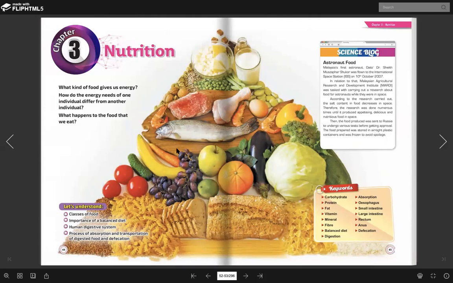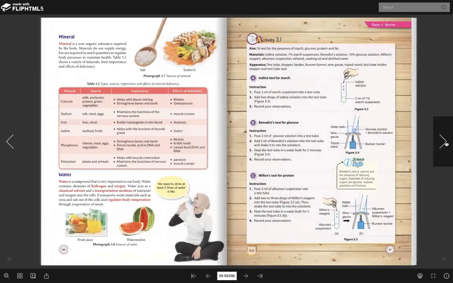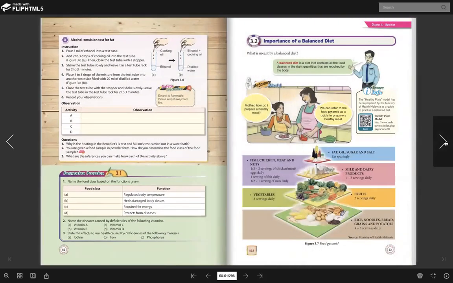Why else? Because it has protein. For protein, we have fish. And then we have what? We have fat, because there is cheese, butter, meat and so on. So a balanced diet will consist of all of this in the right proportion. All food classes in the right quantities. Okay, can you understand?